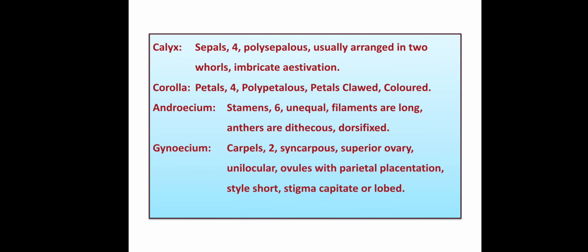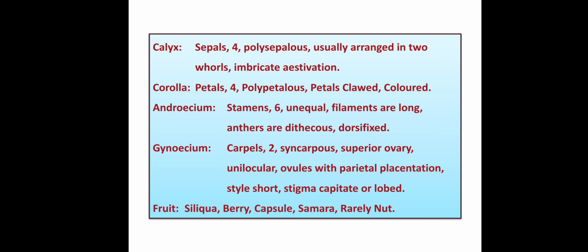Gynoecium. The member of the gynoecium is carpels. Number is 2. Ovary is syncarpous, superior, unilocular, and ovules with parietal placentation. Style short, stigma capitate, or in some cases it is lobed. So these are the general characters of this family Capparidaceae.